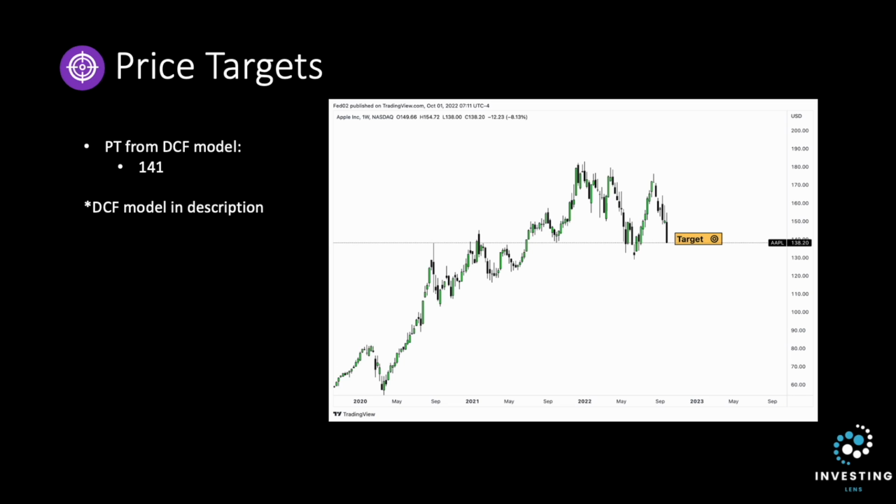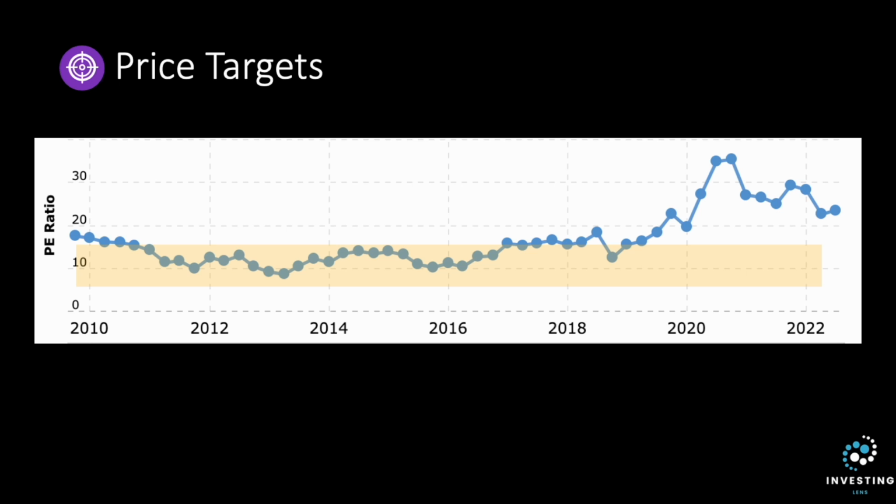The price target for the DCF model is $141, and as a reminder, the DCF model will be in the description below to download for free. And as a focus point to understand where Apple's price is right now, the historical best time to buy is when Apple's PE ratio is between 15 and 10. Right now it is 22.8, so through this metric, Apple is overpriced historically speaking.